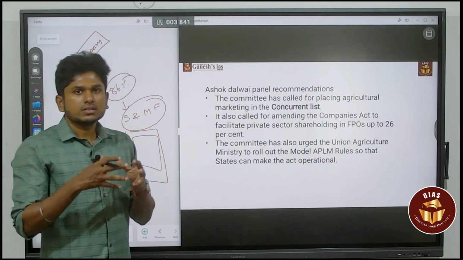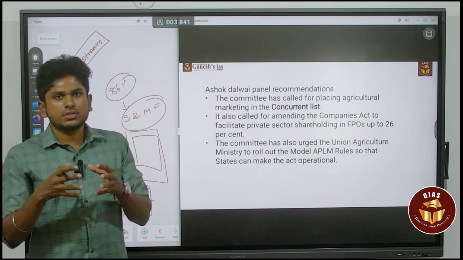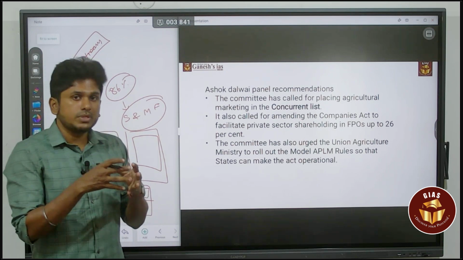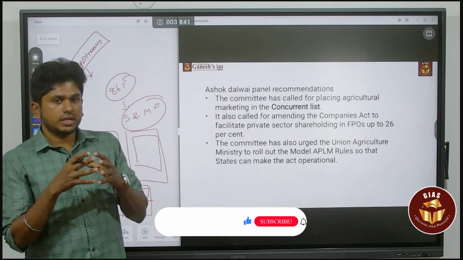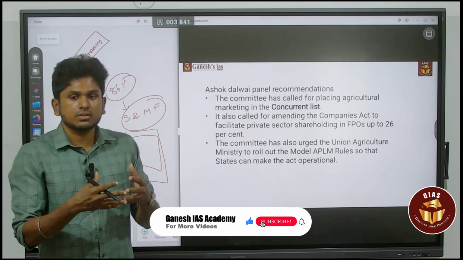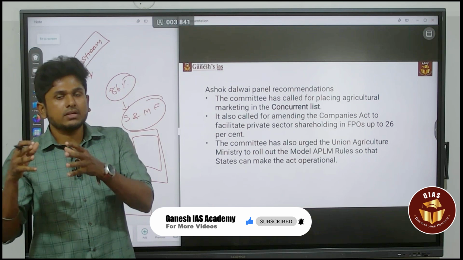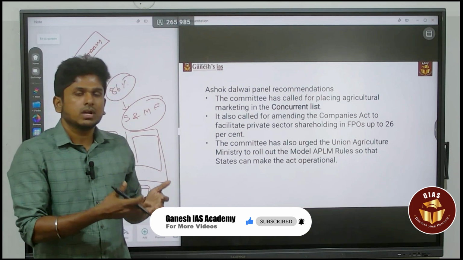For example, there is a company manufacturing FMCG, food items like biscuits, or millet-based biscuits, or manufacturing tomato sauce. So if these things are there, the private players, the corporates, can easily get into agreements with the agricultural producers.